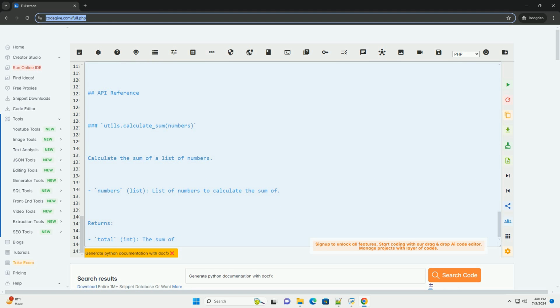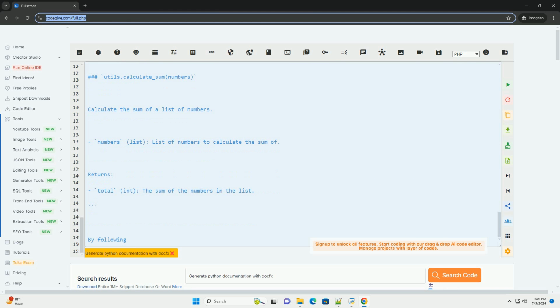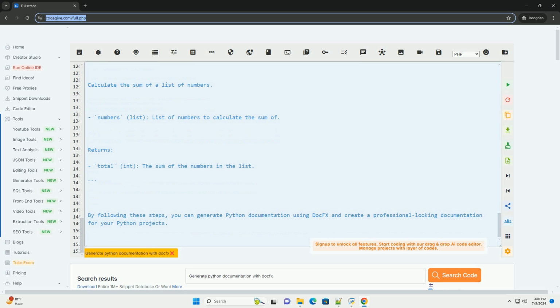Step 5. Generate documentation. Run the following command to generate the documentation. Step 6. View the generated documentation. After the generation process is completed, you can find the generated documentation in the _site folder of your project. Open the index.html file in a web browser to view the documentation.